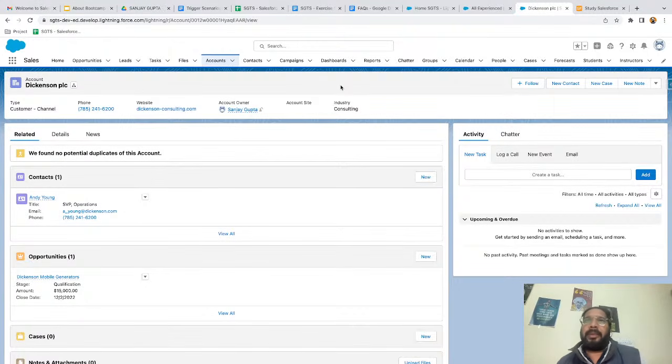So it is a blank page where we can place any component, and we can create any number of app pages that we can place on this application. On that app page we can place many things. For example, if you have created a flow, a screen flow, you can place that on that page. If you have created a lightning web component or aura component, those things you can place on lightning pages, right?